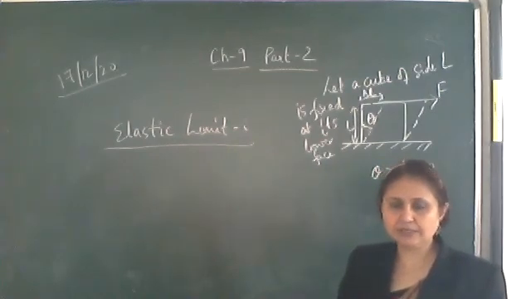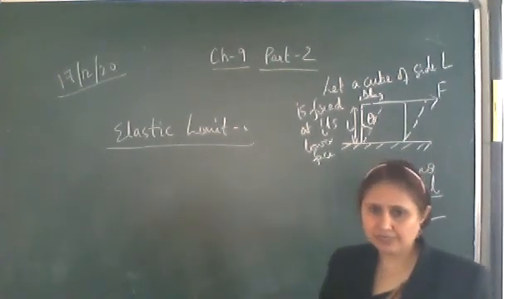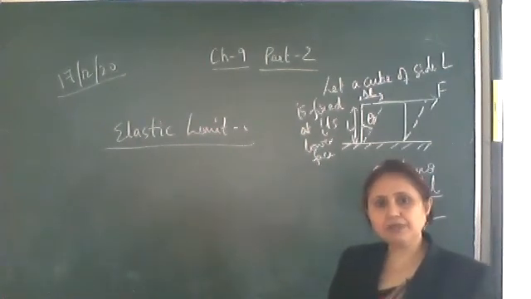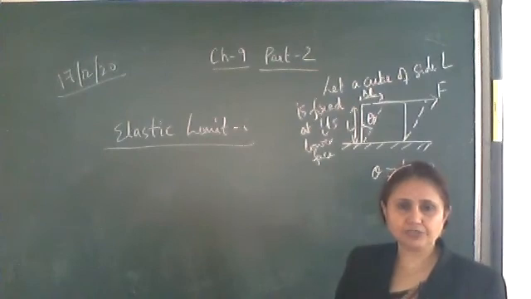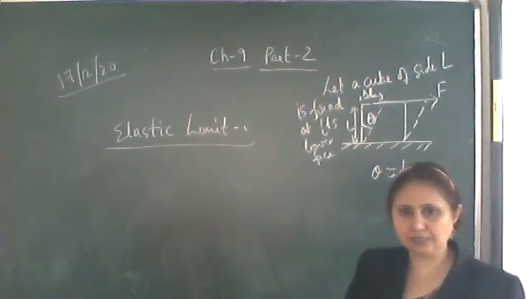So the elastic limit is the deforming force only, beyond which the body will never come back to its original configuration. Such a deforming force we call the elastic limit.